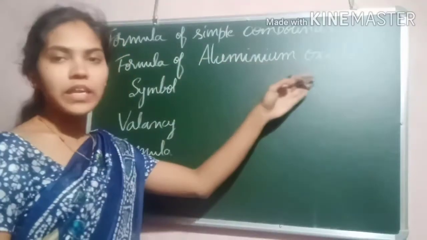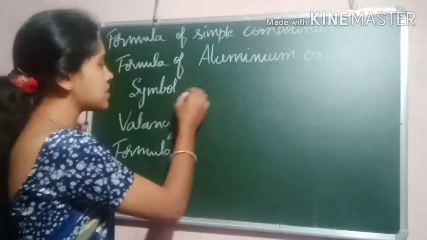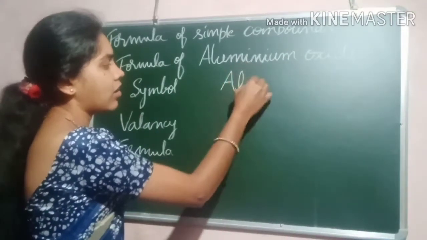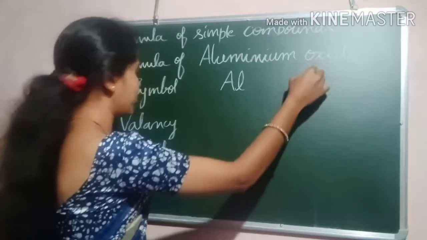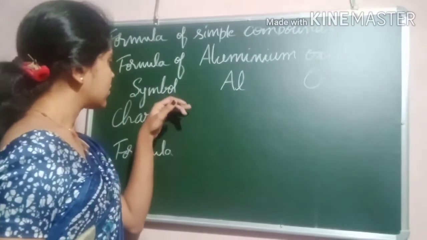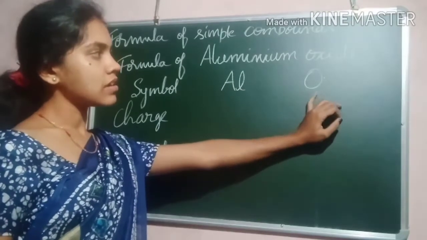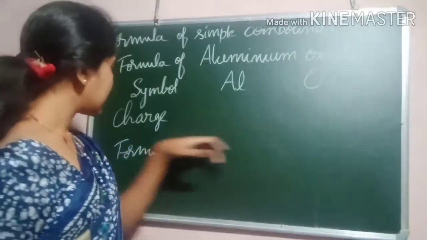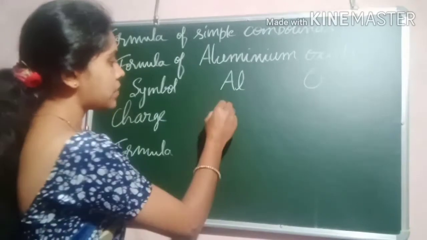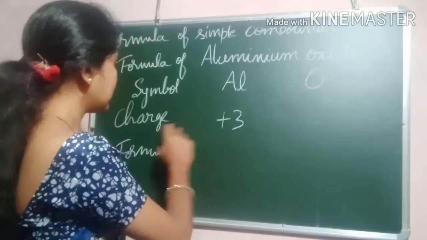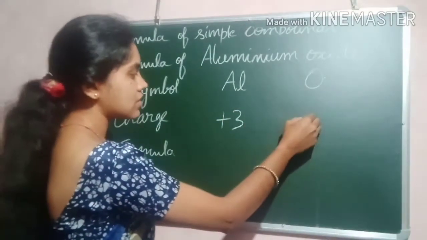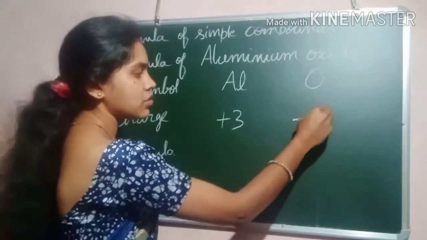Formula of aluminium oxide. Aluminium symbol is Al and oxide symbol is O. The charge of aluminium is +3 and the charge of oxygen is -2.